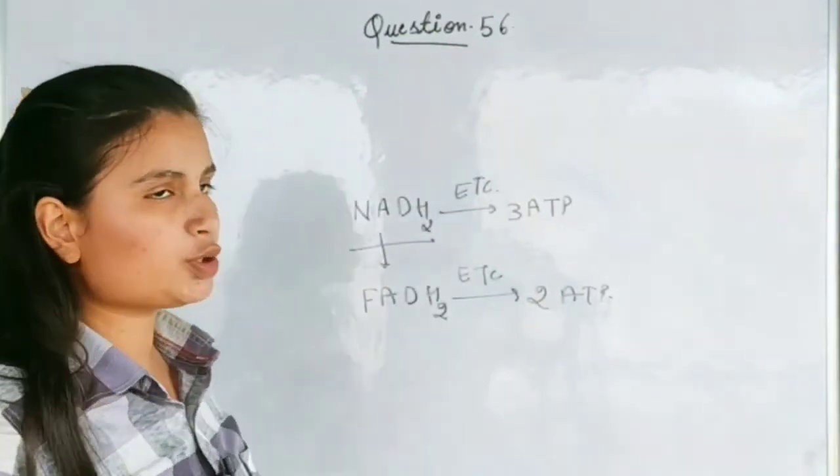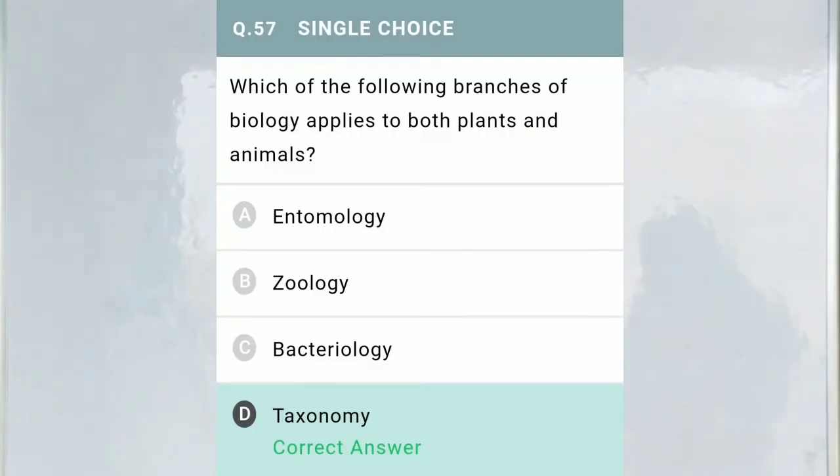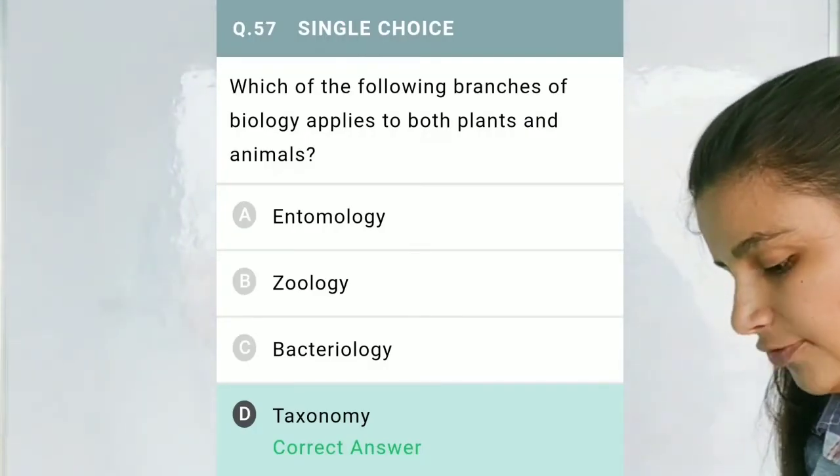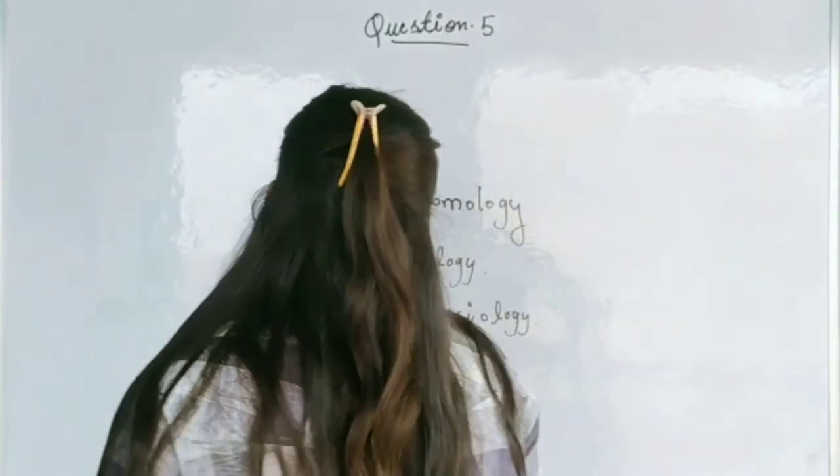Now move to the next question, question number 57. Question number 57 says, which of the following branches of biology applies to both plants and animals? Let us look at the given options first. The question gives us 4 terms.